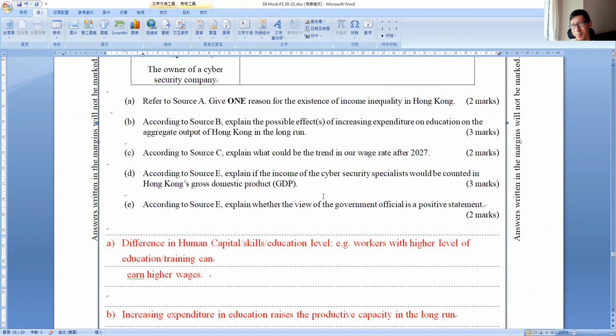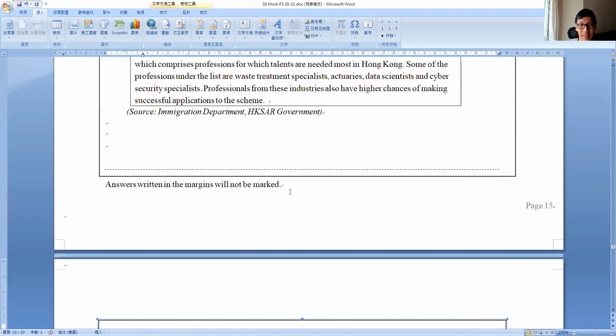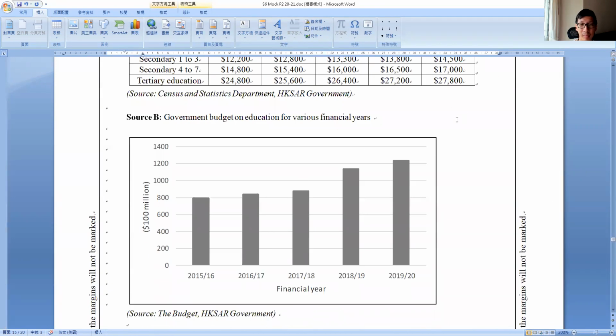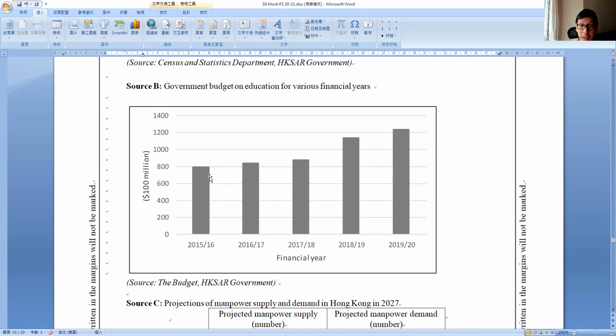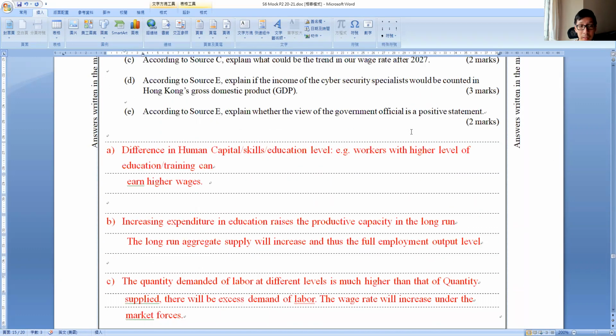Actually this one should not need to refer to source B, right? I think you will know what happens, right? Anyway, let's look at source B. Now source B, you know. The expenditure on education just keeps increasing. So let's see what happens.